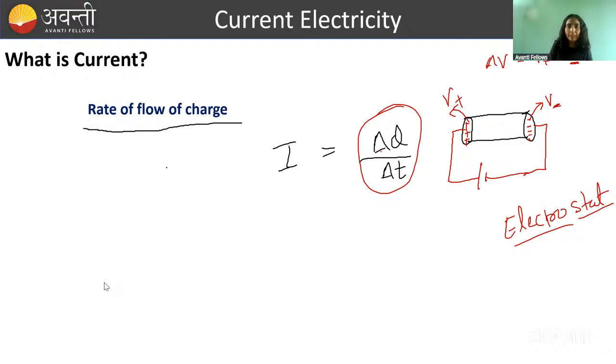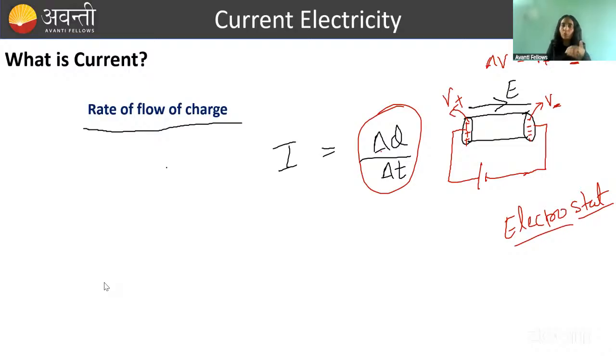Chalo. So what will be the direction of current? It will be from positive to negative. Why? Because we have learned the direction of electric field is in the direction in which potential decreases the maximum. So potential is decreasing in this direction, and hence electric field is in this sense.